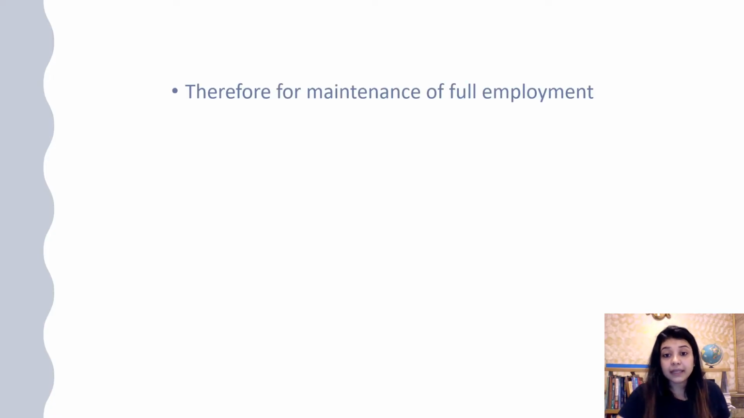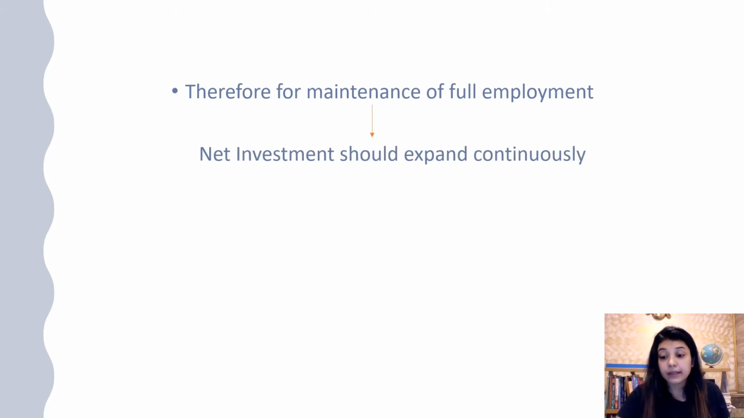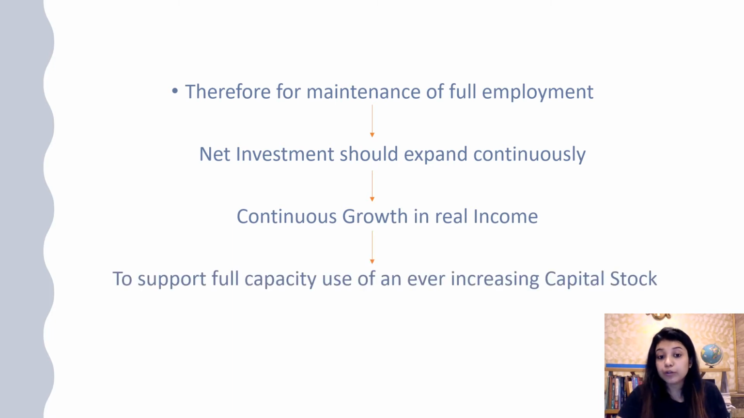Therefore, for maintenance of the full employment equilibrium level of income, there must be an ever increasing amount of net investment. For this, continuous growth in real income is required to support the full capacity use of the ever increasing capital stock. Therefore, capital accumulation and growth in income must go side by side.